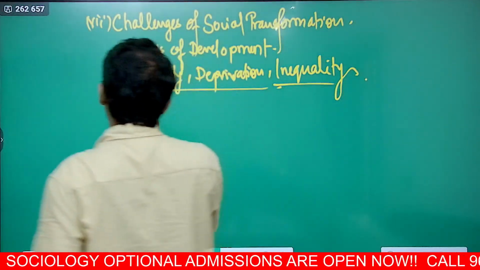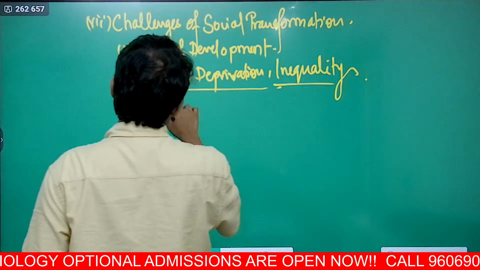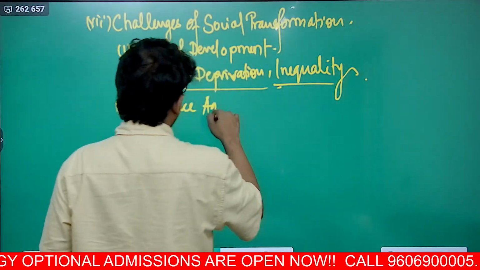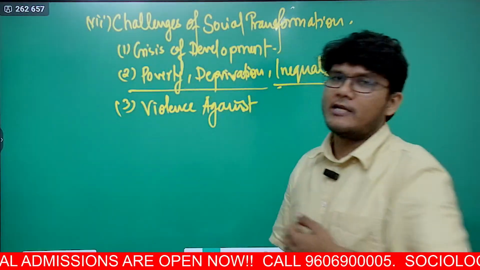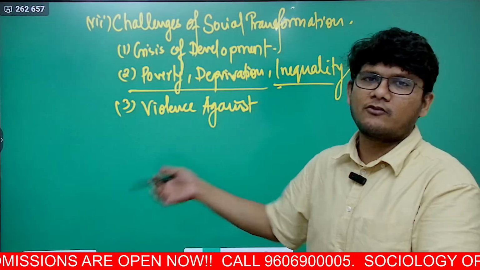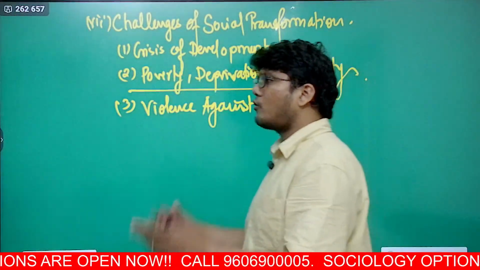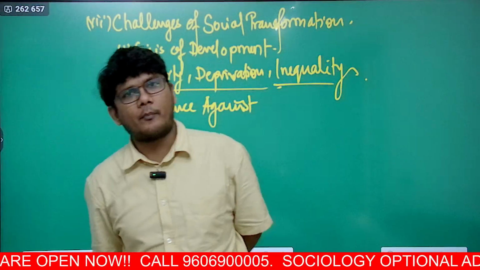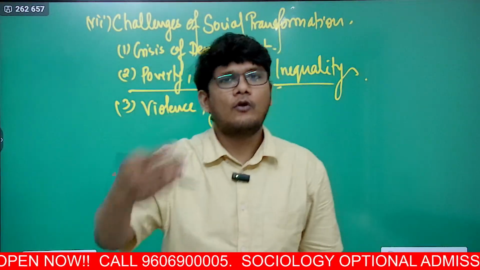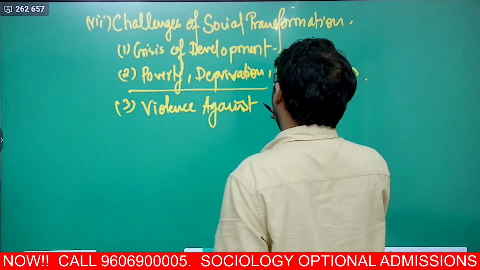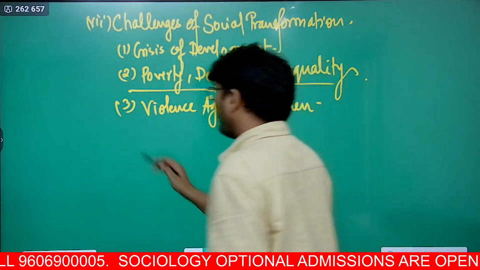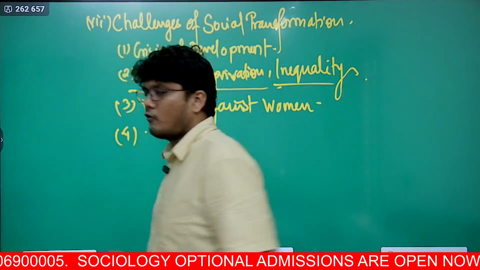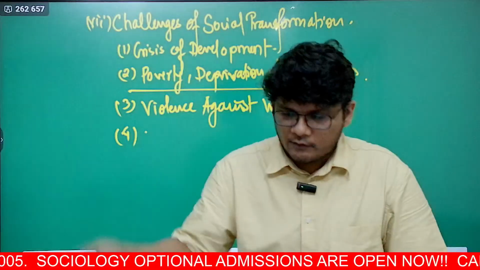Next, under this we will look at violence against women. Very important, again a big challenge in social transformation, violence against women, because half the population is what? Women. So you are not caring about half the population, so how can you grow? So that is why violence against women, right? So this is the third. In this there are three more.